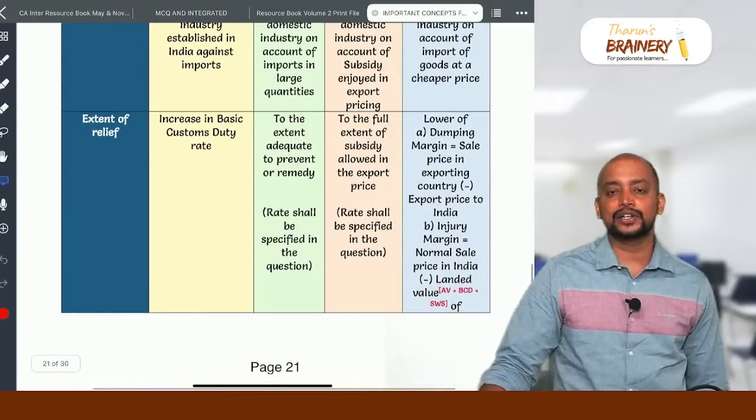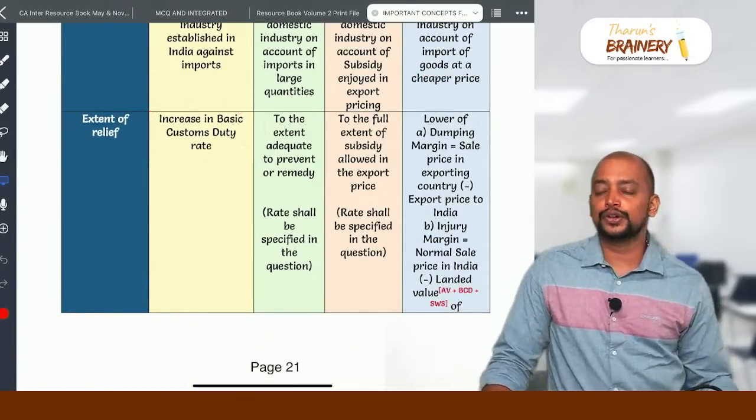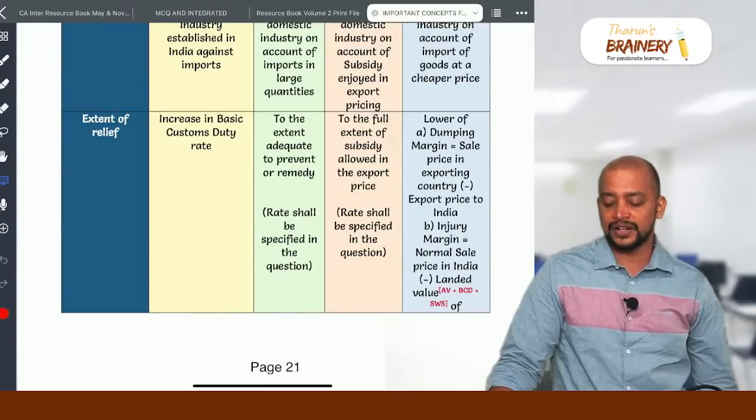What is the extent of relief? Protective duty is a simple increase in the basic customs duty. So we don't have to do anything, just the basic customs duty increase, that is sufficient. But safeguard duty will be like a percentage.